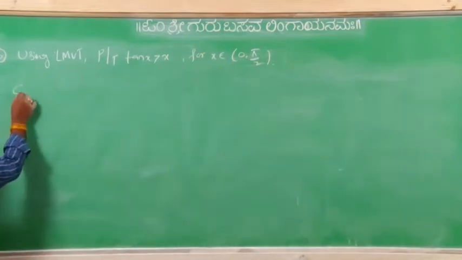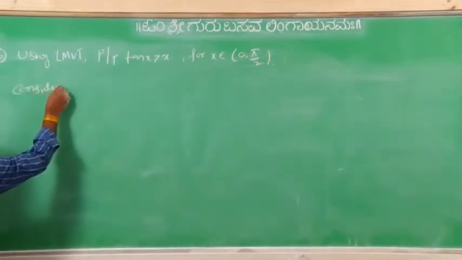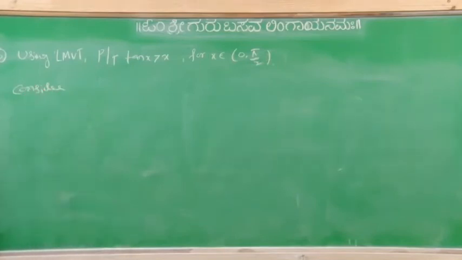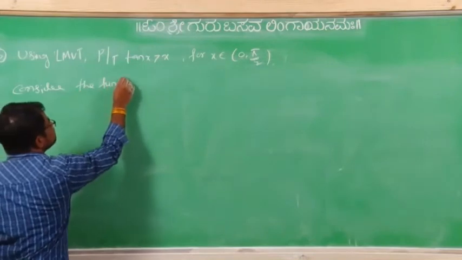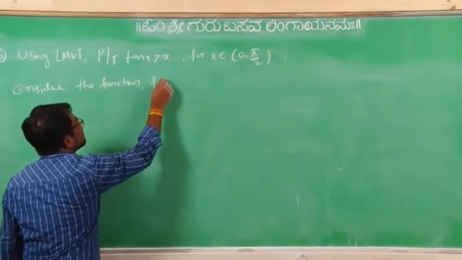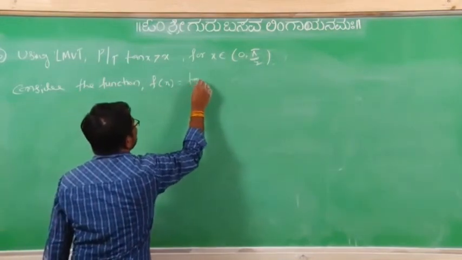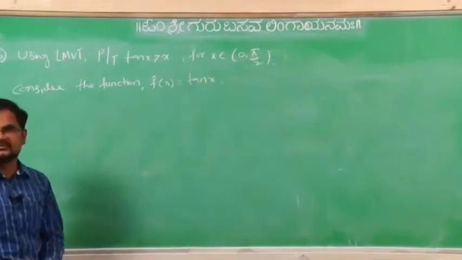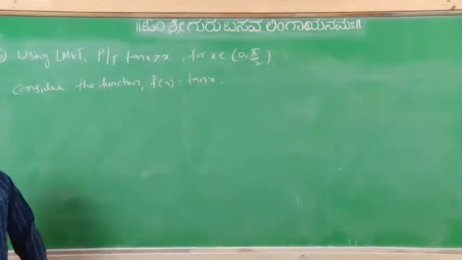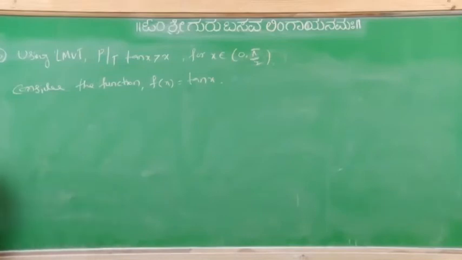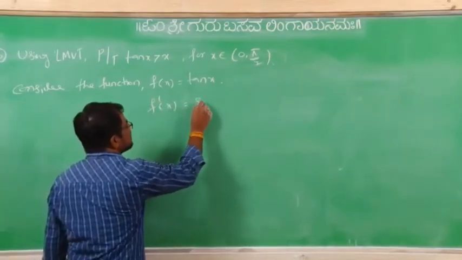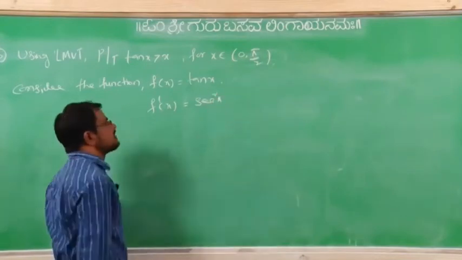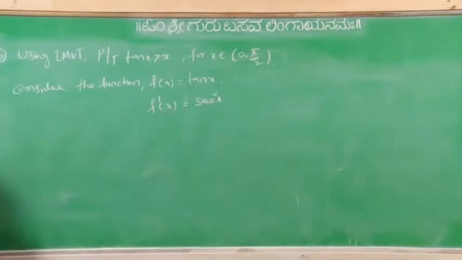First, what we have to consider? The function. What is that? Consider the function f of x equal to tan x. Right. Now f dash x is, differentiation of tan x is secant square x.